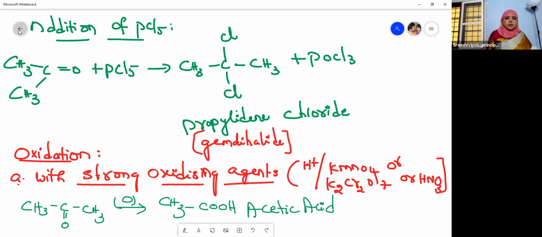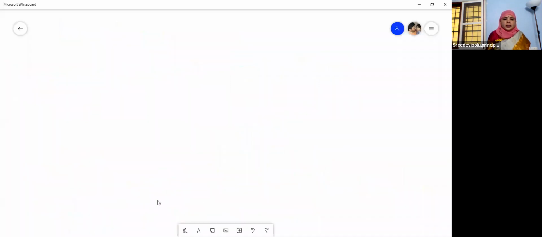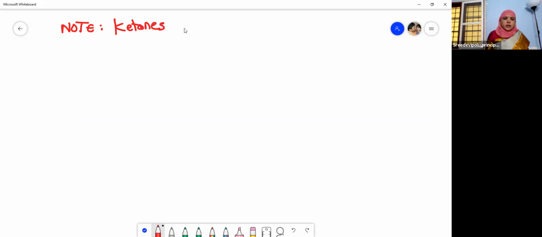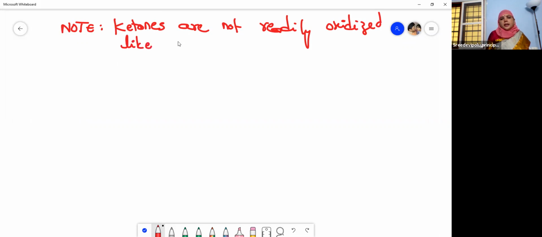And another point you have to write down here, that ketones are not oxidized so easily like aldehydes. Please note down this point. Okay, Nana? So all these important points, what I am writing in the form of notes, you have to remember. Please learn these properties well, children. So ketones are not readily oxidized like aldehydes.